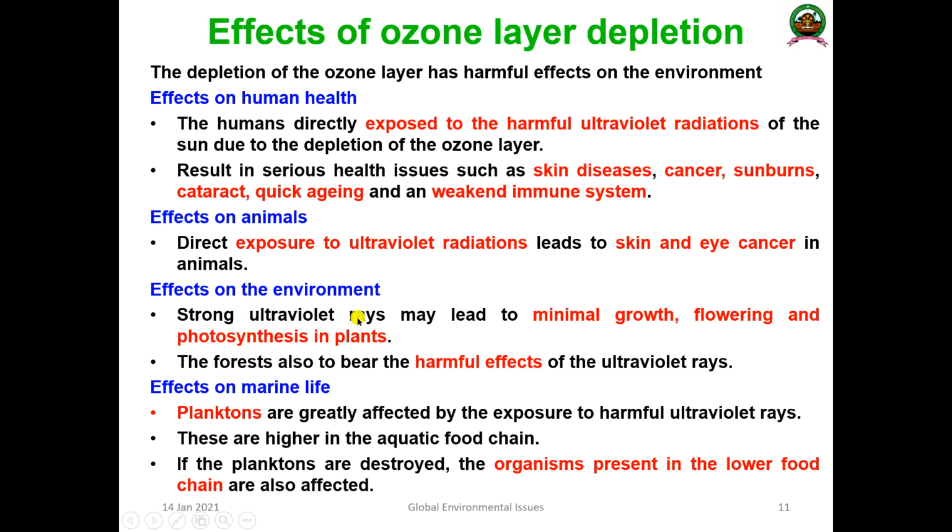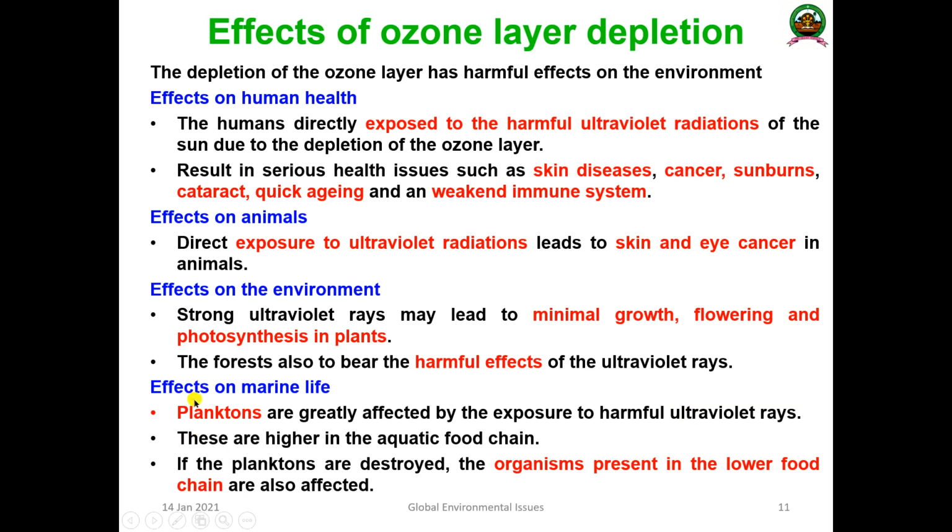The strong ultraviolet rays may lead to minimal growth, flowering, and photosynthesis of plants. You know that we have already discussed the food chain and food web. Plants are the primary producers. When a plant is getting this ultraviolet radiation, it will undergo minimal growth and flowering, and photosynthesis will be totally deteriorated. It will create low productivity of plants. The forest also bears harmful effects due to the ultraviolet rays. The forest ecosystem cannot survive ideally if the ultraviolet rays are very high.